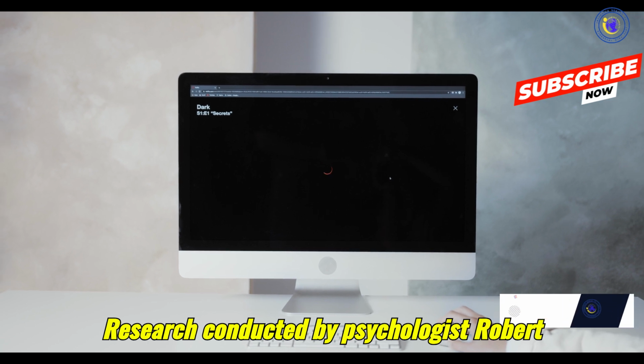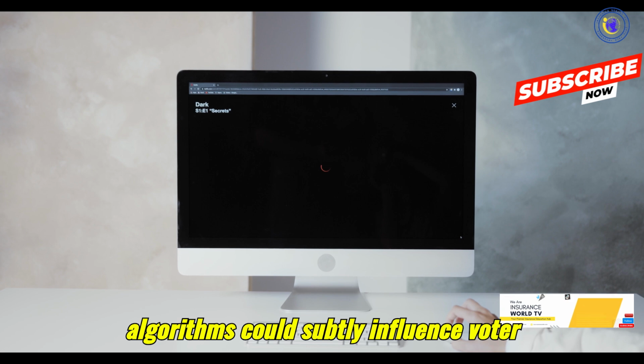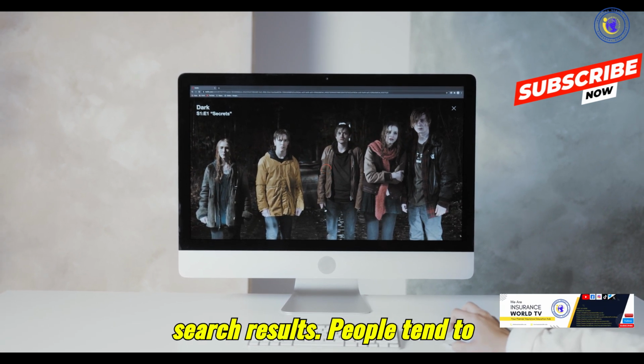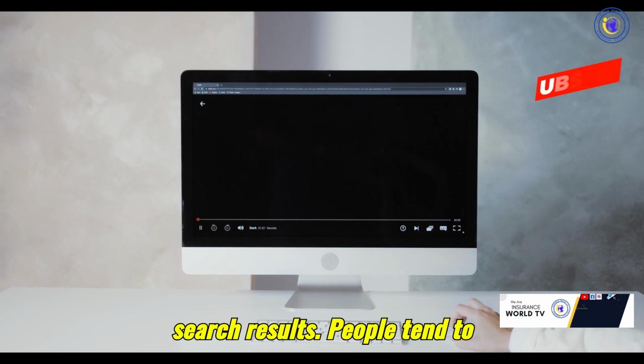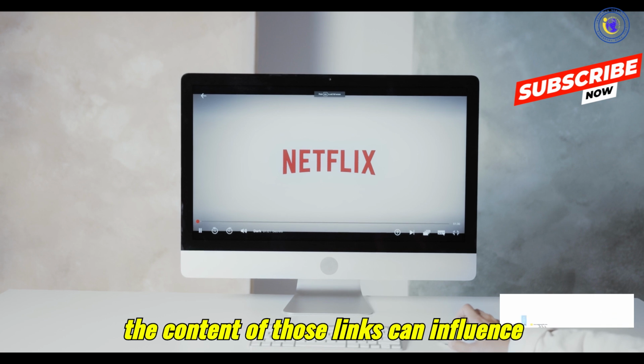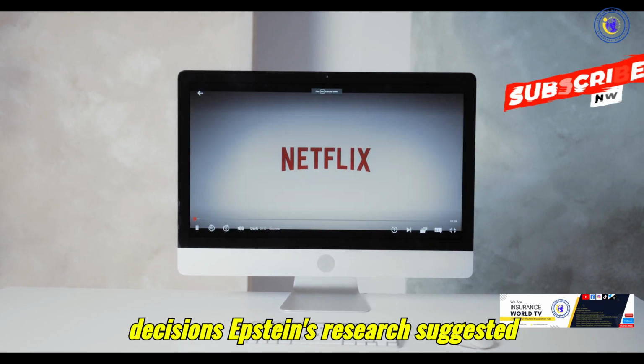Research conducted by psychologist Robert Epstein found that Google's search algorithms could subtly influence voter preferences by manipulating the order of search results. People tend to trust and click on top-ranked links, and the content of those links can influence opinions. Influence on decisions.